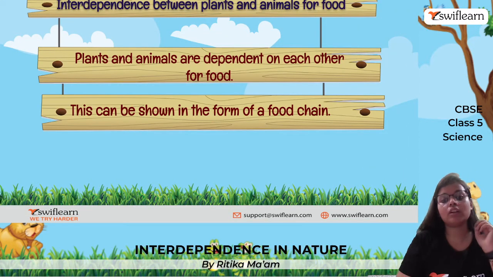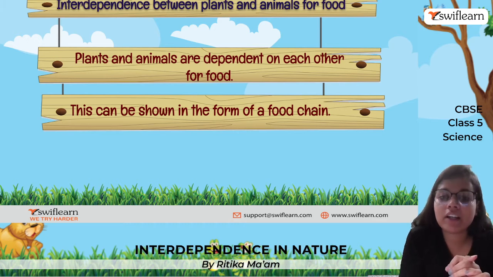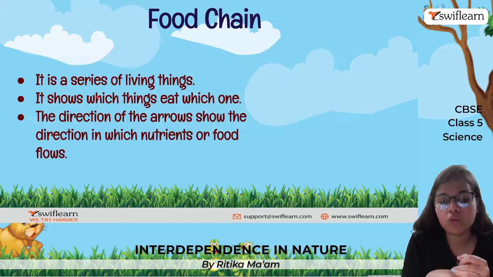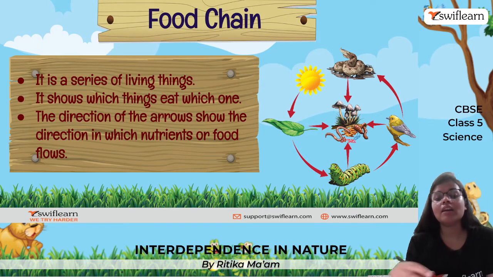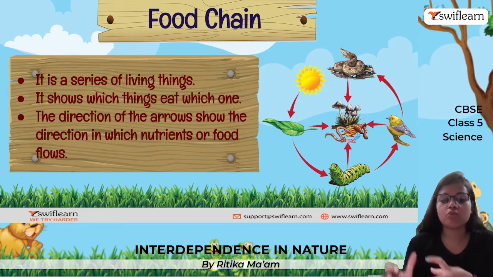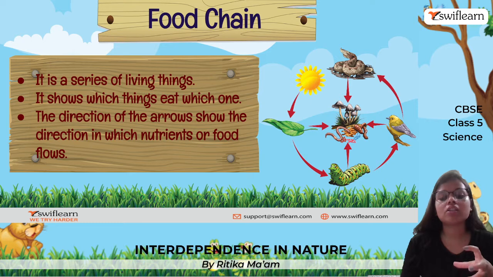Next, talking about food relationships. So what is food relationship? It is interdependence between plants and animals for food. So we are all dependent on each other for our food needs, and this particular thing can be shown by a food chain. What is a food chain? It is a series of living things which shows which animal eats which one. Okay, and the direction of the arrow tells the direction in which nutrients or the food flows.